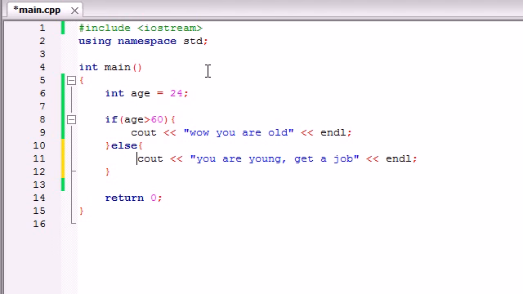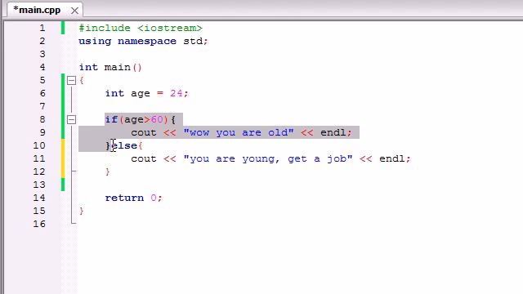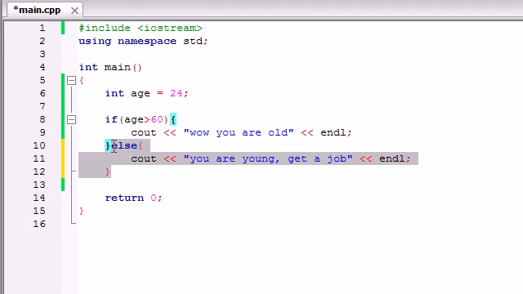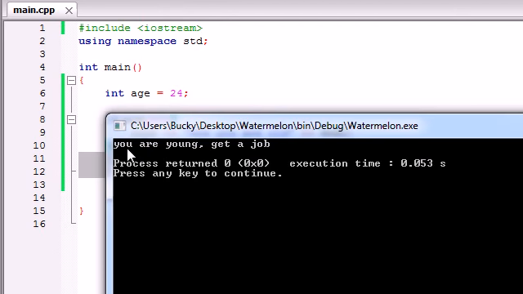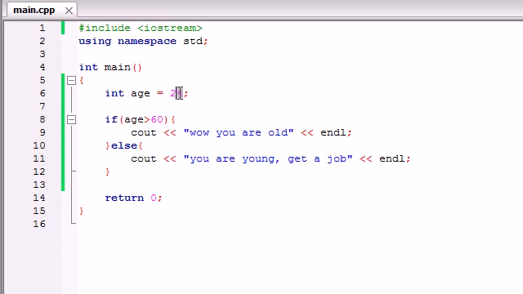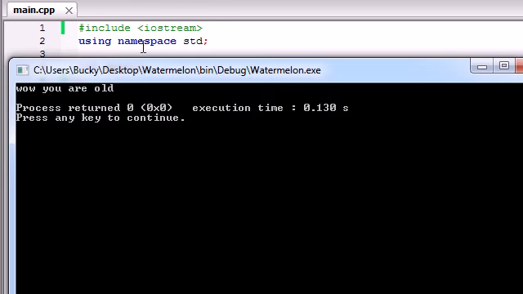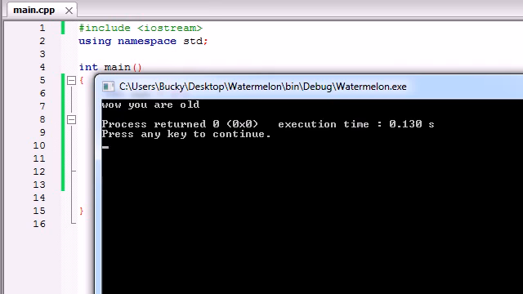So now when we run our program, unlike before when it says, since this test isn't true, I'm just going to skip it, it says alright, this test isn't true, so what am I supposed to do if it's false? Well, I'm supposed to do the else. So let's run it, and it says you are young, get a job. And of course, if the user is like 87, we run the program and it says, wow, you are old.